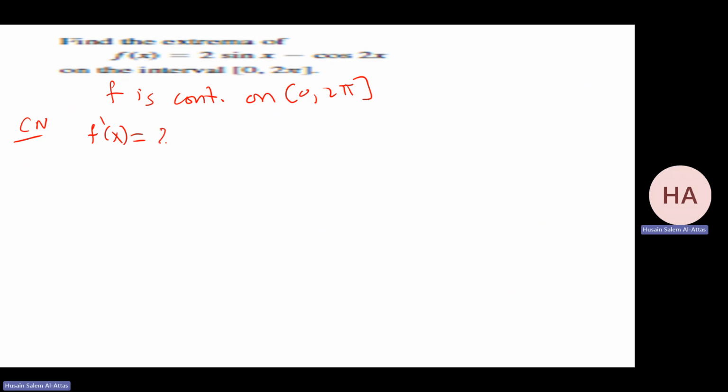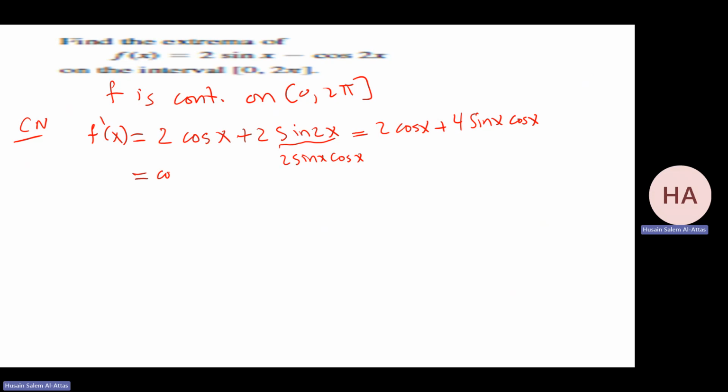That will be what? 2 cosine x. I have minus cosine 2x. Derivative of cosine 2x is minus 2 sine 2x, so that will be plus 2 sine 2x. What is sine 2x? It is 2 sine cosine. So this will be 2 cosine x plus 4 sine x cosine x, where I can take 2 cosine x as a common factor.